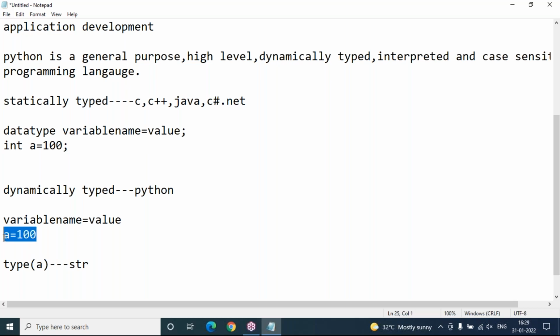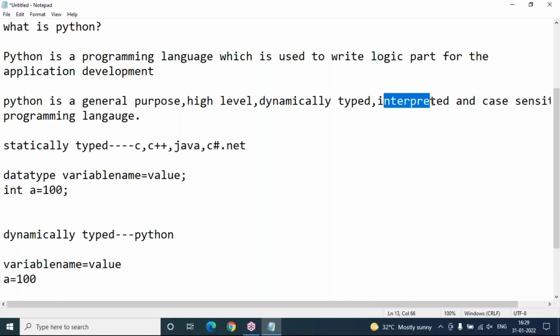So this is called dynamically typed and this is called statically typed. These languages are statically typed in nature. And even as a programmer in Python, if you want to know what data type is assigned to your variable, then you can use the type function. Type is a built-in function, and using this type function, we can get what data type is assigned to your variable. If it is string type, string will be returned. If it is integer type, integer will be returned, like this one. So this is about the dynamically typed approach.